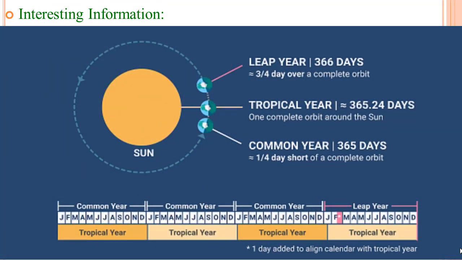We can see that in a common year we have 365 days, and after 3 years, during the 4th year, we add 1 day to the total number of days of the year, and they become 366 days. And the year when we have 366 days in a year is called a leap year.